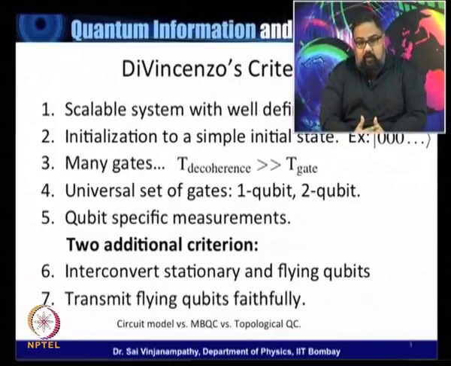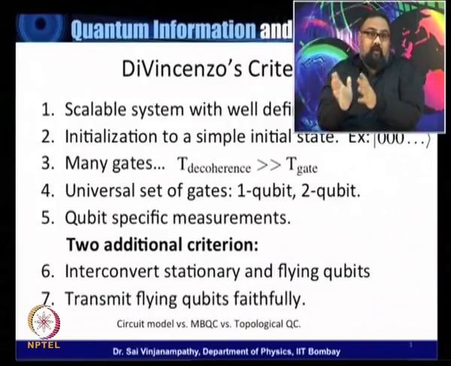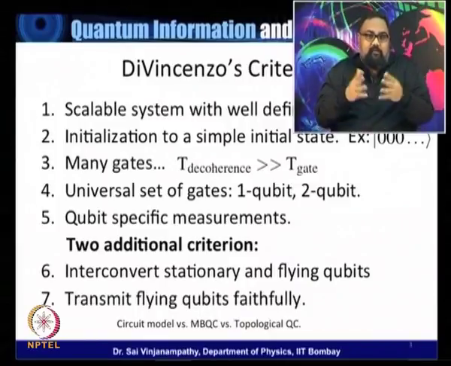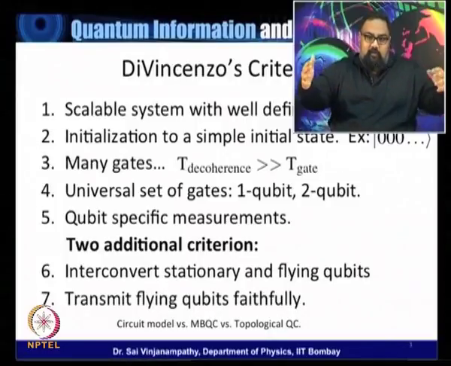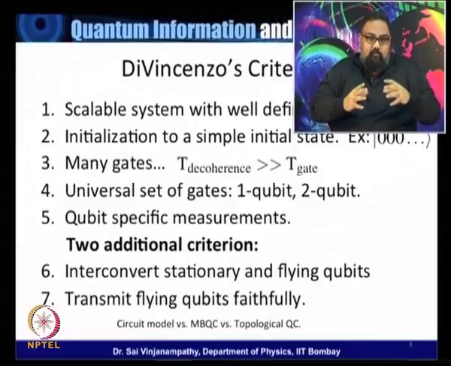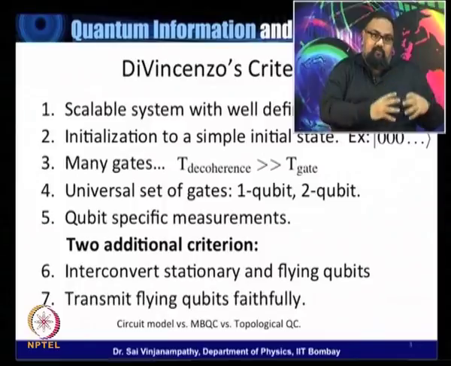There are 2 additional criteria that are also part of the DiVincenzo list. The first of these is interconvertibility between stationary qubits and flying qubits. It's simply the requirement that if my quantum computer is composed of a large number of qubits, then you can think of the computer as having subsystems.